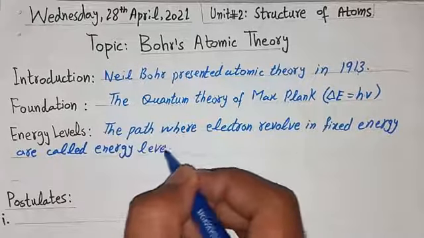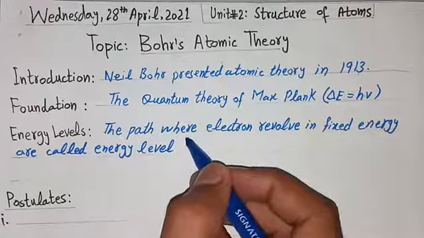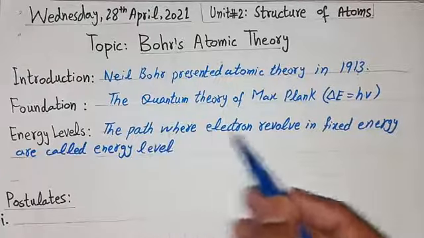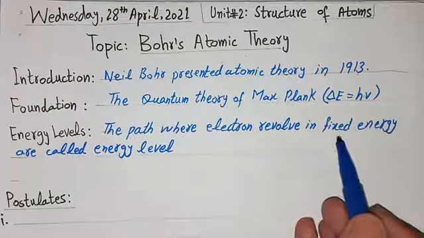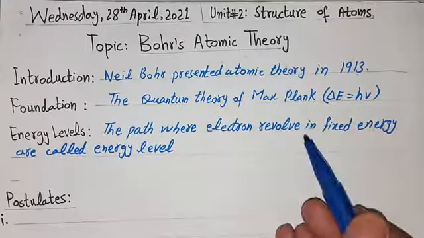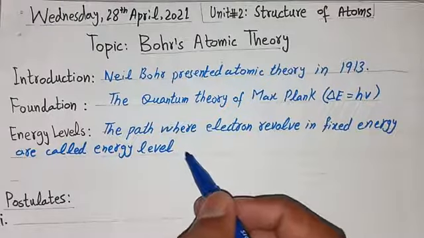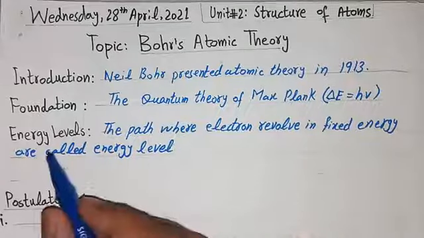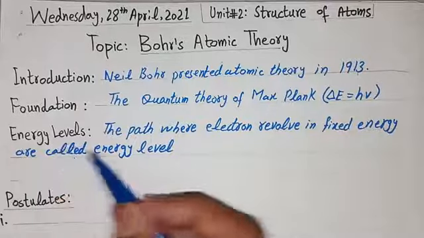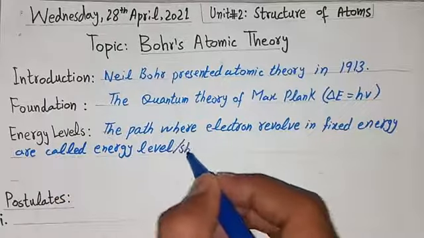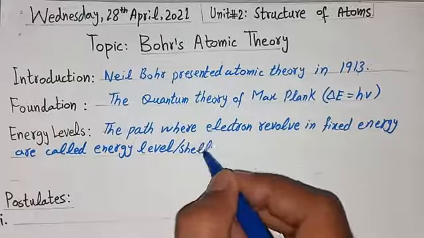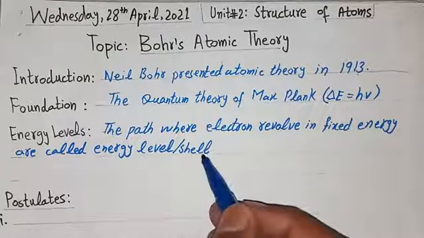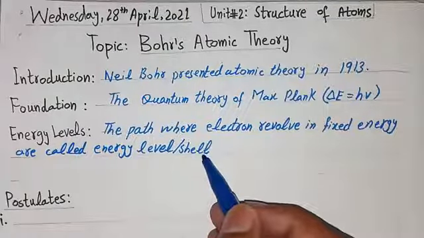Meaning, when electrons revolve around the nucleus, they have a path where they revolve. When they revolve, they release a fixed energy or absorb a fixed energy. In every orbit or shell there is a fixed energy. So that orbit is called an energy level, and it can also be called a shell. So Niels Bohr gave the idea of shell or energy level, but Rutherford did not give this idea.